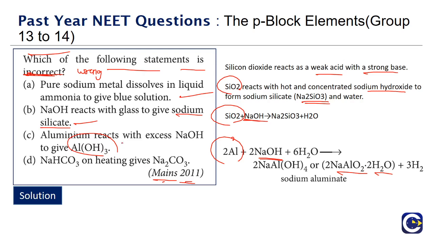So the one that is wrong is option C. And we can see option D: Sodium hydrogen carbonate on heating gives Na2CO3. Sodium hydrogen carbonate on heating will give us Na2CO3, and carbon dioxide gas will be evolved. So the one that is incorrect is option C.